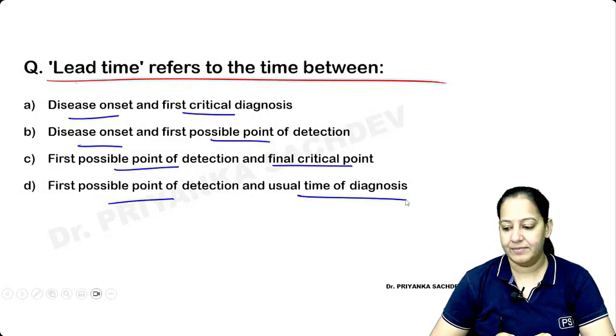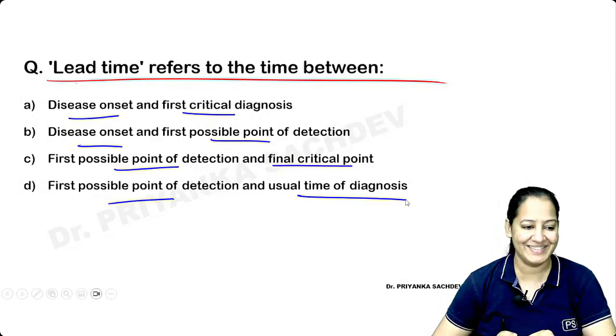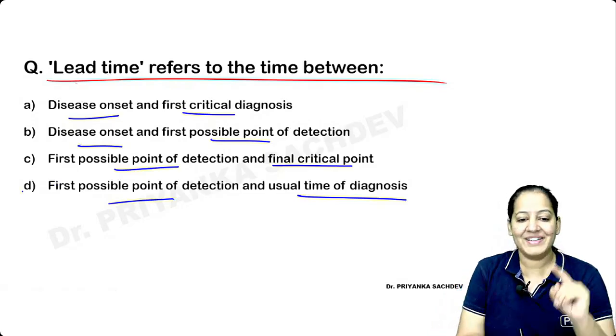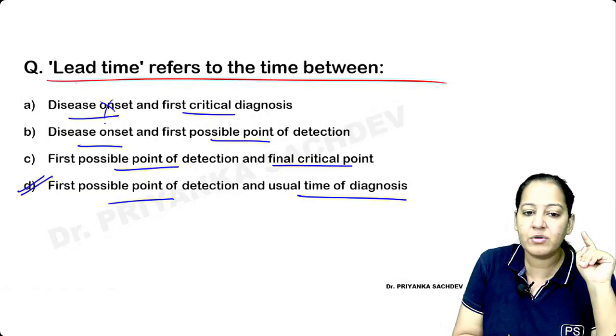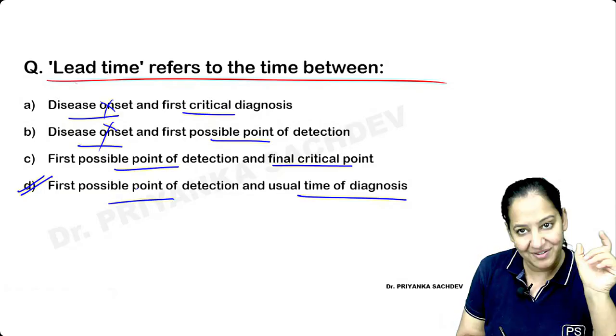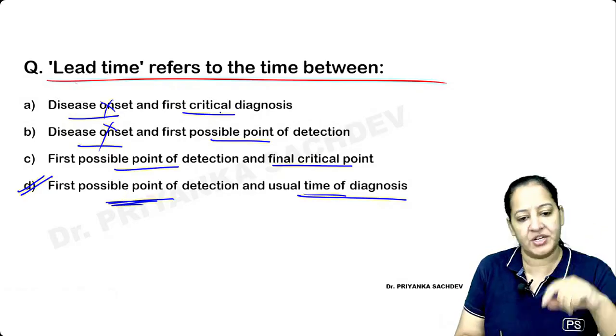Come on. Yes, you all are right. The correct answer here is D. It is the first point of detection. You cannot diagnose the disease at the onset. There is some distance. So, first possible point of detection till usual time. And if I change the question, current answer is D.